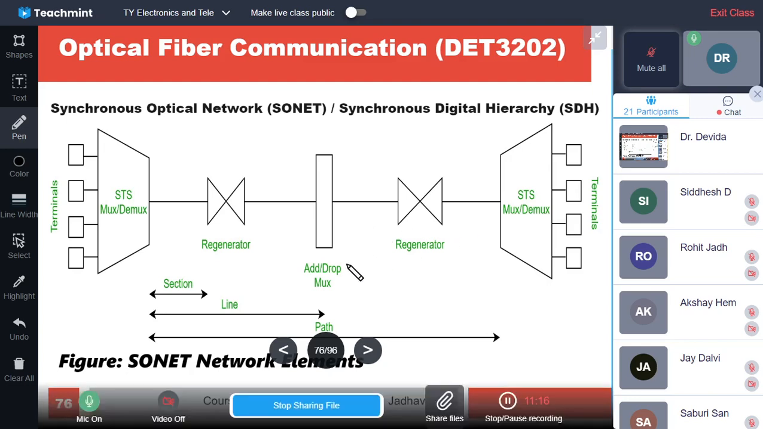From one device to another device, the optical fiber part is called a section, and from one mux to the other mux it is called a line, that is, one node to another node. End to end, there may be multiple nodes in between, and it is called the path, the total path. So there is a section, a line, and a path in the network.